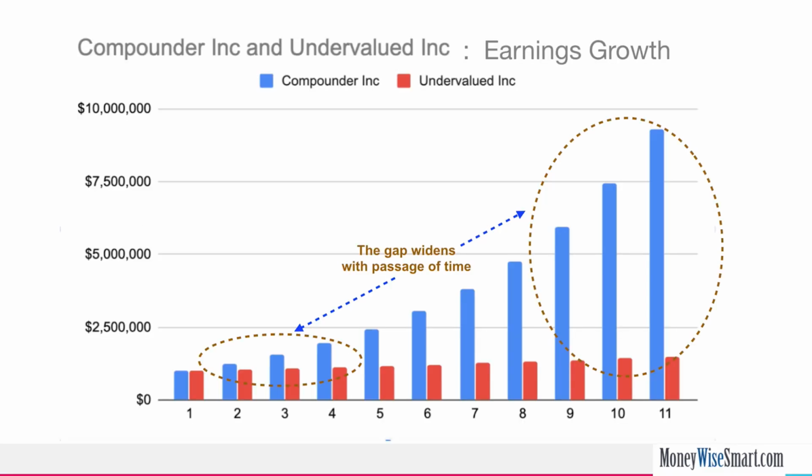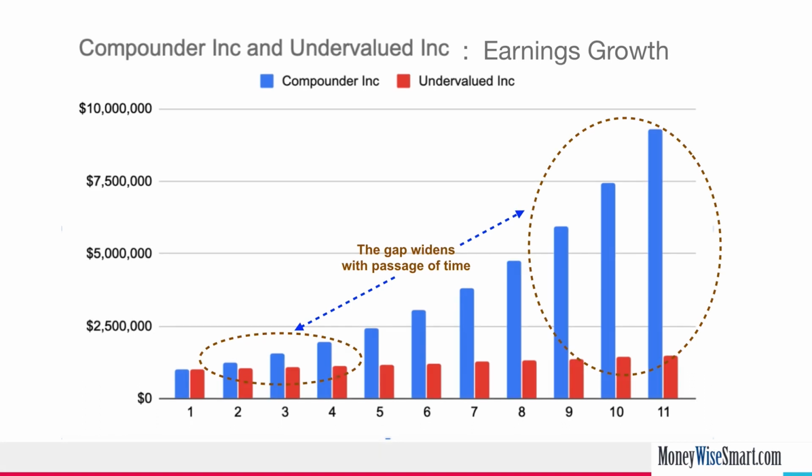While in case of Compounder Inc., the compounding, which is the growth in earnings power and intrinsic value, might not have had the time to show its major effect in a short period of time, but with the passage of time, the gap between the high-quality Compounder Inc. and the low-quality Undervalued Inc. will become wider and wider in favor of the high-quality business. So clearly, time is a friend for the high-quality business, but an enemy for the low-quality business.